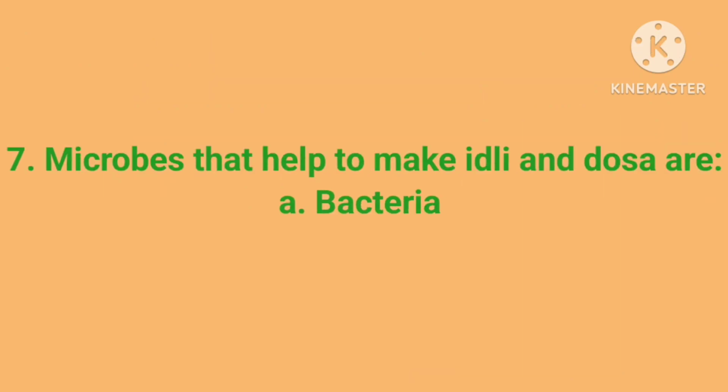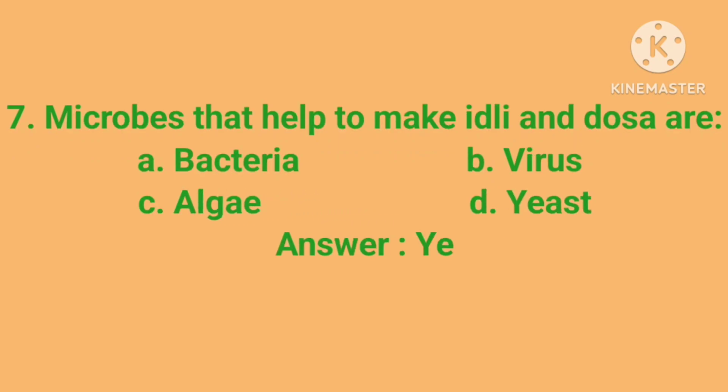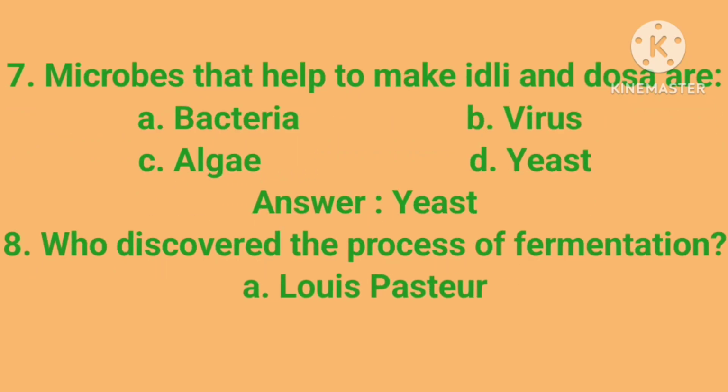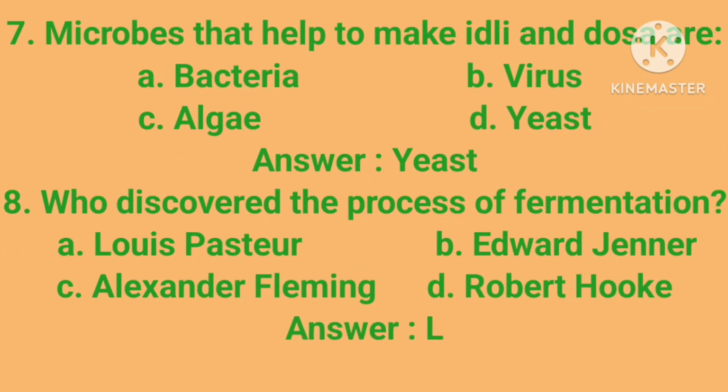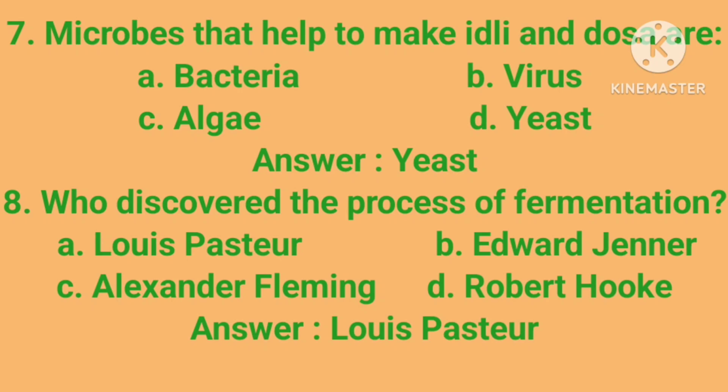Seventh is microbes that help to make idli and dosa are A. Bacteria, B. Virus, C. Algae, D. Yeast. Answer is yeast. Eighth is who discovered the process of fermentation. A. Louis Pasteur, B. Edward Jenner, C. Alexander Fleming, D. Robert Hooke.